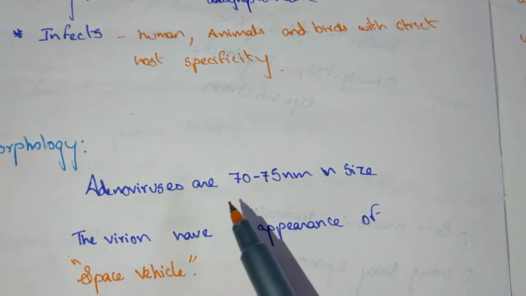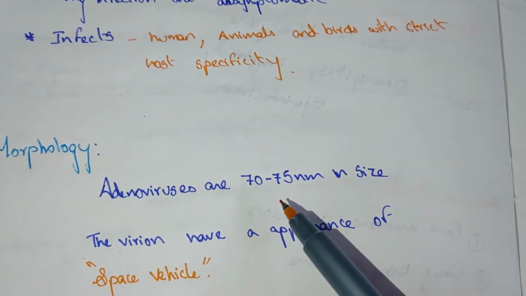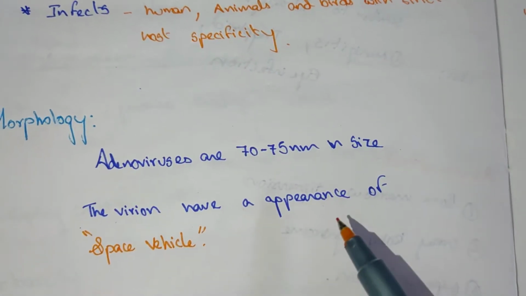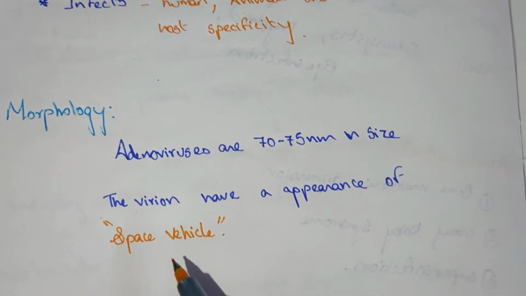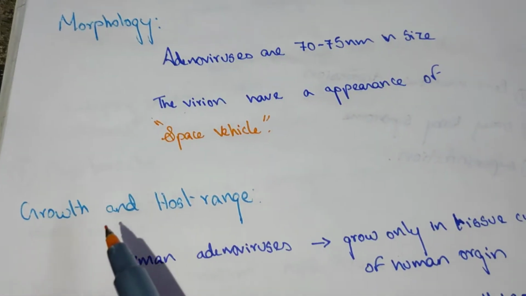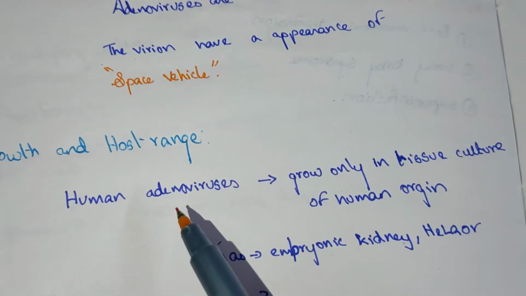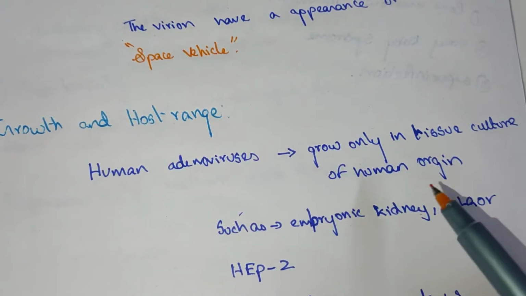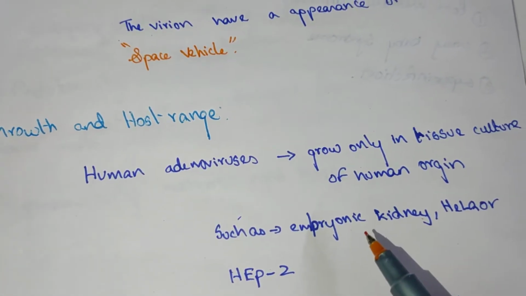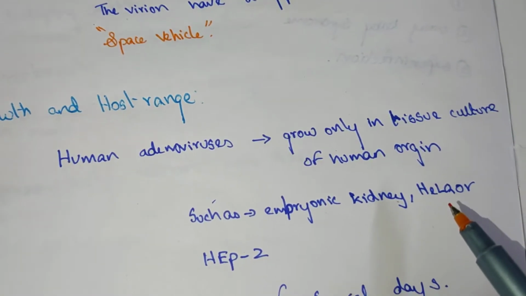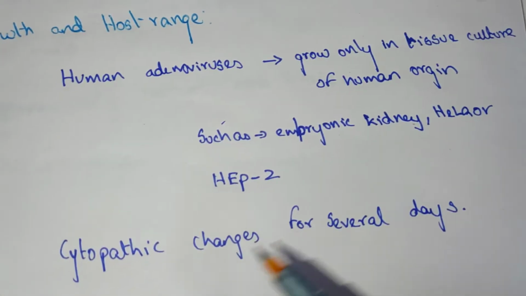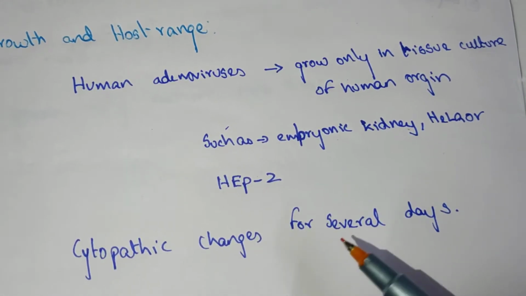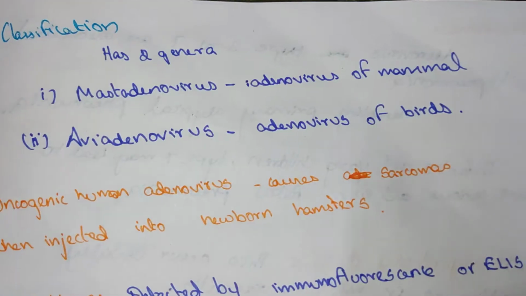Morphology. Adenoviruses are 70 to 75 nanometers in size. The virion has the appearance of a space vehicle. Growth and host range. The human adenovirus grows only in tissue culture of human origin, such as embryonic kidney, HeLa, or Hep2, with cytopathic changes appearing over several days.